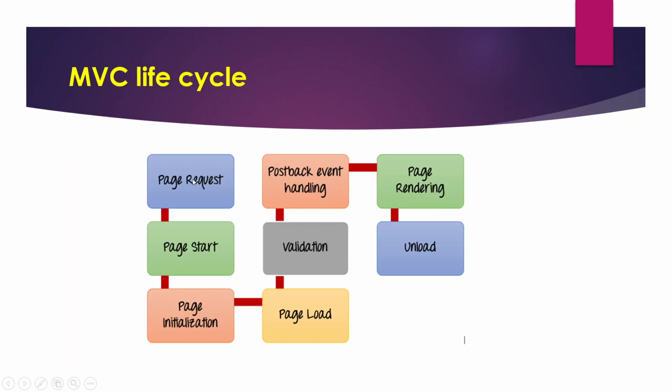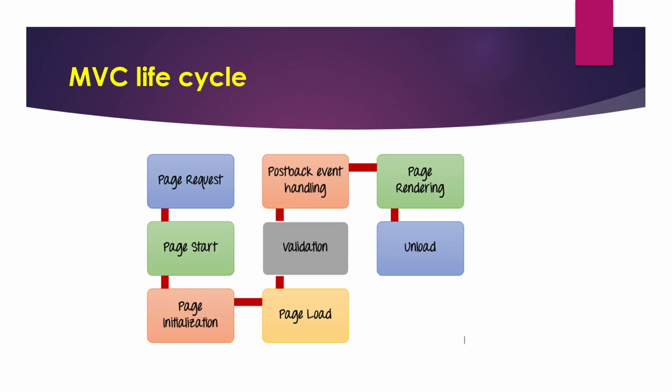First of all, the page request comes. After that the page will start and initialize. In that page we have different types of controls like buttons, radio buttons, check boxes, and text boxes. All these are controls, so they have to initialize, and then the page loads. After initializing all the controls, the page should load, and then we have to perform validations if there are any.